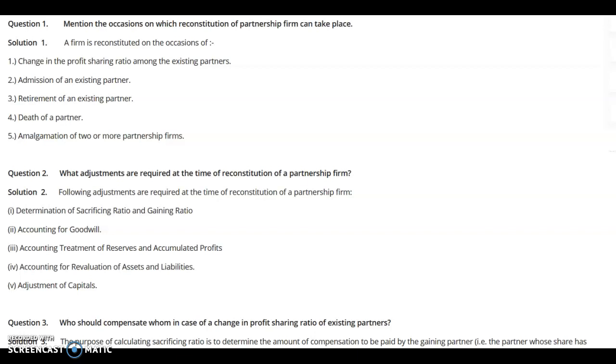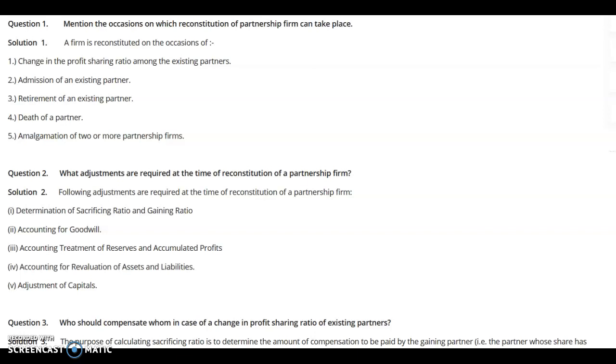So, at the time of reconstitution of any partnership firm, various types of adjustments are needed in the books of account. Starting with the determination of sacrificing ratio, gaining ratio, sometimes new ratio also. We have also to calculate the valuation of goodwill. Then accounting treatment for reserve and accumulated profit is required. Then accounting for revaluation of assets and liabilities is needed.